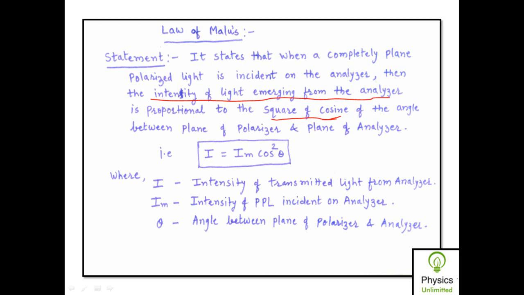of the angle between the plane of polarizer and plane of analyzer. So if I is the intensity of transmitted light from the analyzer, and Im is the intensity of plane polarized light which is incident on the analyzer, and theta is the angle between plane of polarizer and analyzer, then the intensity of transmitted light is I is equal to Im into cos square theta. So this is nothing but the law of Malus.